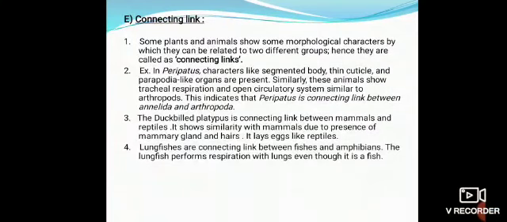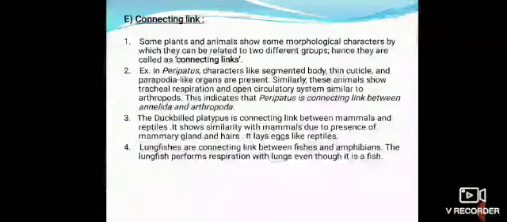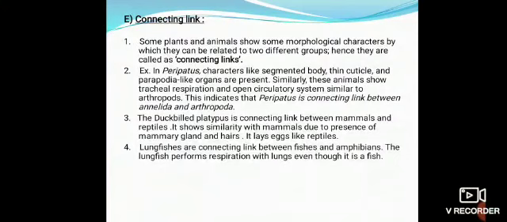Third point, the duck-billed platypus is connecting link between mammals and reptiles. It shows similarity with mammals due to presence of mammary gland and hairs. It lays eggs like reptiles. Fourth point, lungfishes are connecting link between fishes and amphibians. The lungfish performs respiration with lungs even though it is a fish.